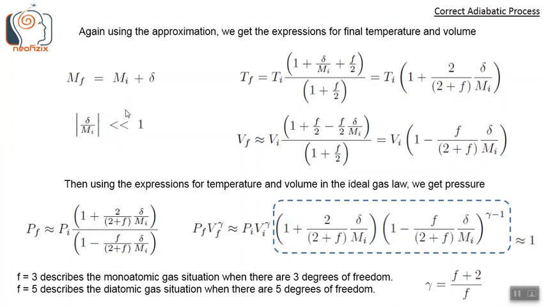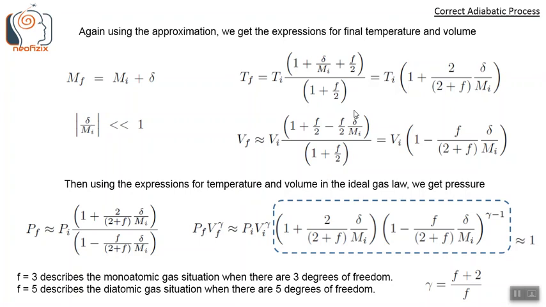Again, using the approximation, mf is mi plus delta, where delta by mi is much less than 1, we get expressions for the final temperature and volume. So the final temperature Tf is given by Ti into 1 plus 2 by 2 plus f into delta by mi. And Vf is nearly equal to Vi into 1 minus f by 2 plus f delta by mi. So this is with this approximation.